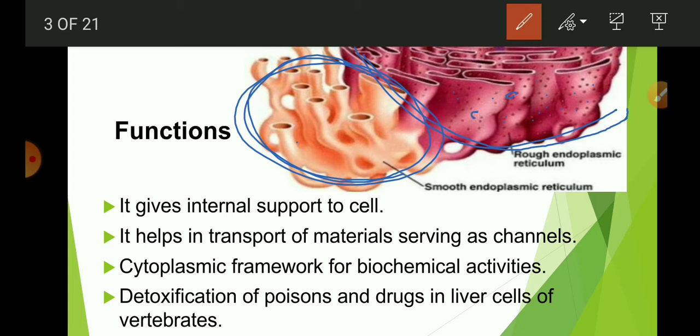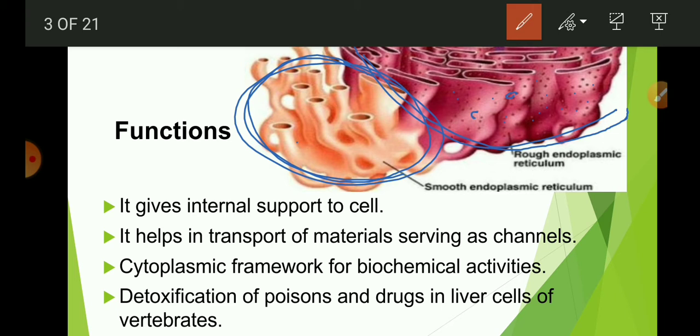This process is called biogenesis. So, with the help of lipids and proteins, the cell membrane, plasma membrane is formed, and that process is called biogenesis. Some proteins and lipids form enzymes, and some proteins and lipids form hormones.